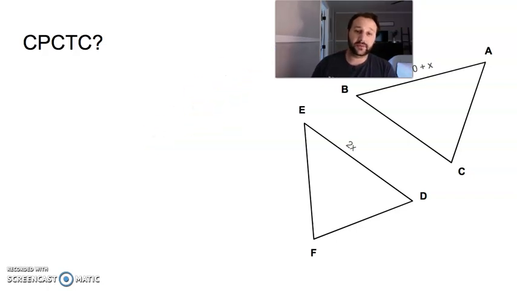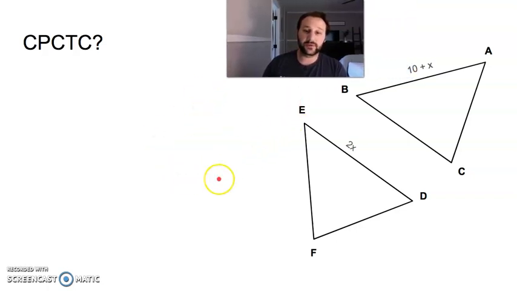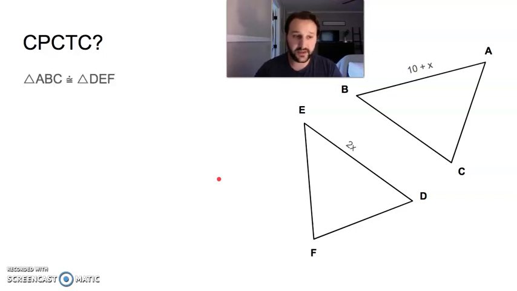Now for this one, a little bit different. Let me give you a chance to actually solve for this. Go ahead and try to solve for X. We know that triangle ABC and triangle DEF are congruent. So take a moment, pause the video, and go ahead and do this.